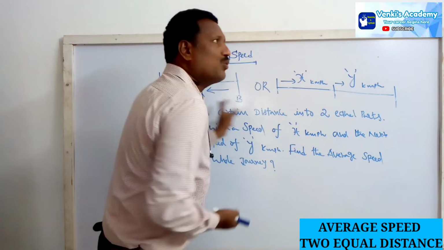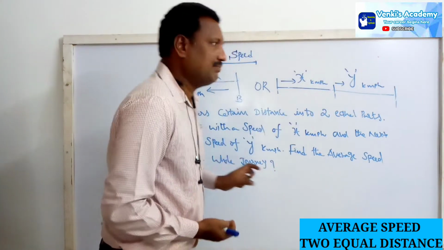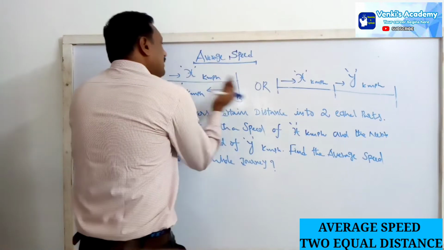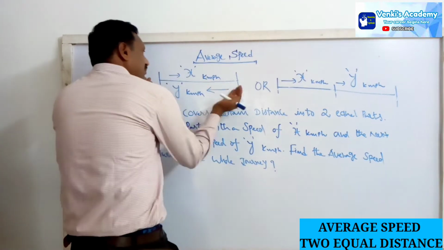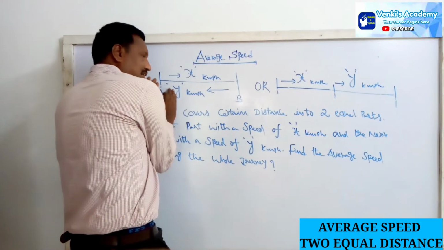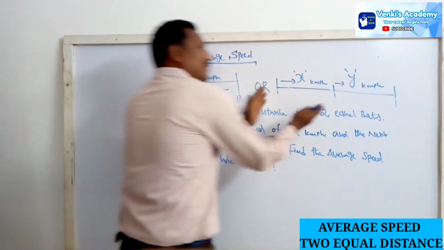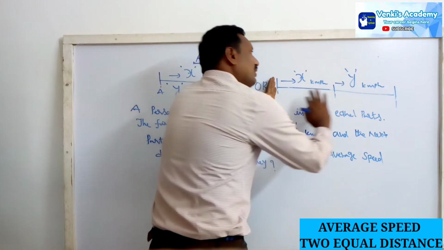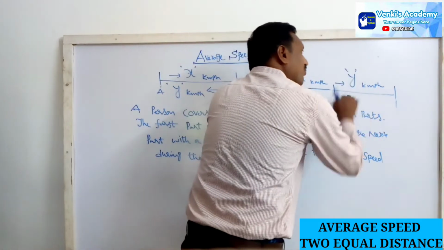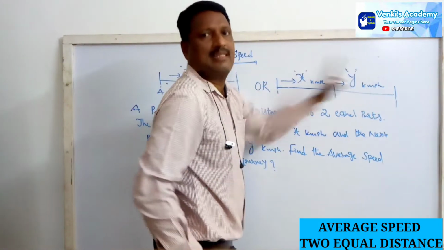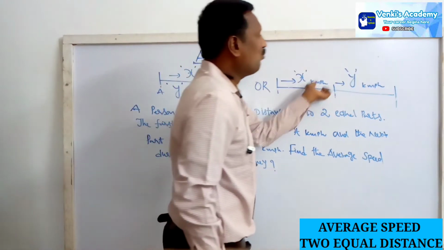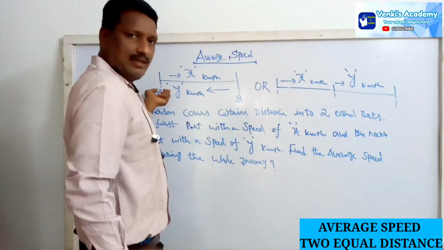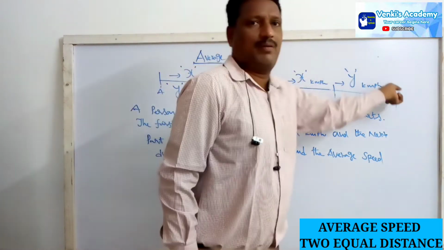That is why these 2 concepts are the same. Here, A to B is 1 distance, and B to A, he comes back the another equal distance with the y speed. But here he does not return. He goes forward, that means the same distance forward, and here there is the return, the another distance here forward.